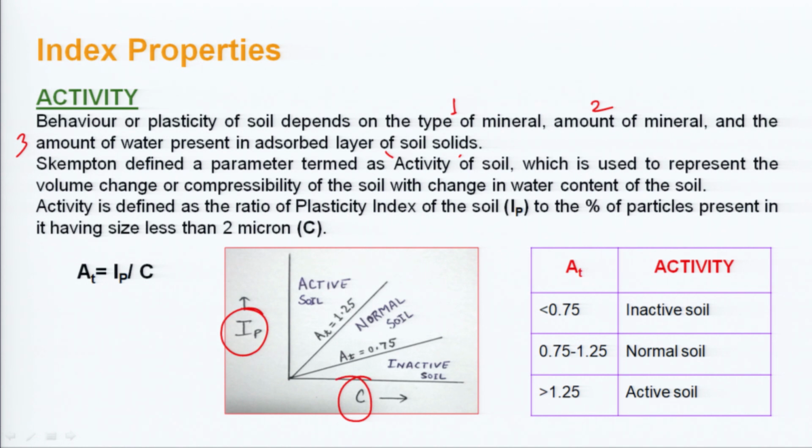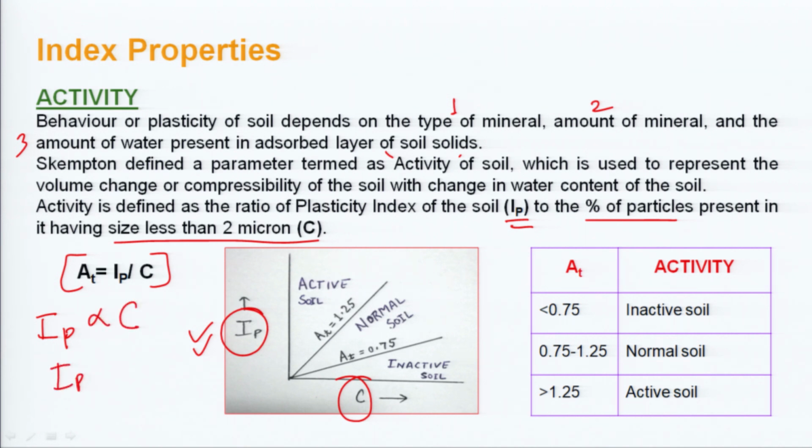What is this value C? He said that IP, the plasticity index, is directly proportional to the percentage of particles having size less than 2 micron, that is very small particles. So he gave AT as IP by C. IP is directly proportional to C, so IP is equal to AT, that is the activity, into C. So this activity will come out to be IP by C.